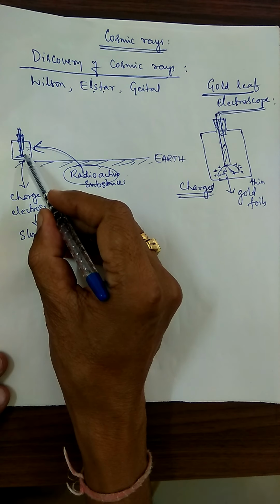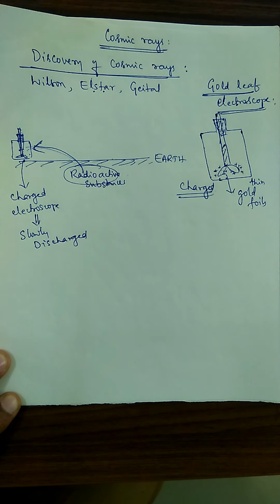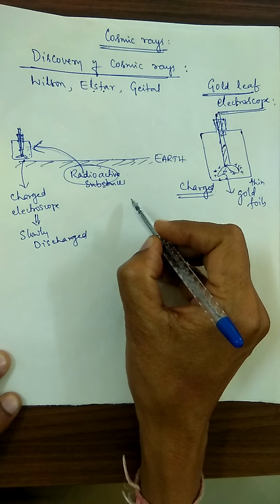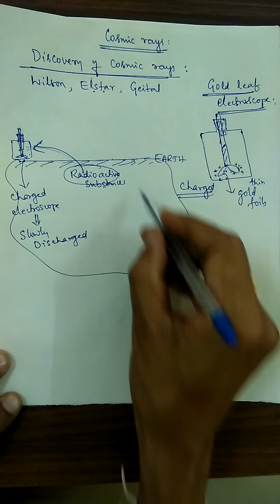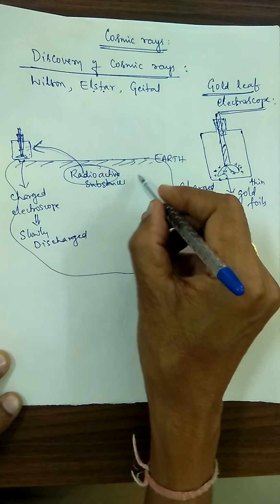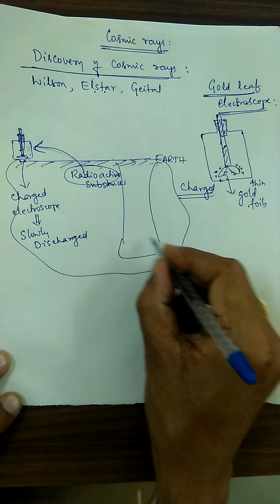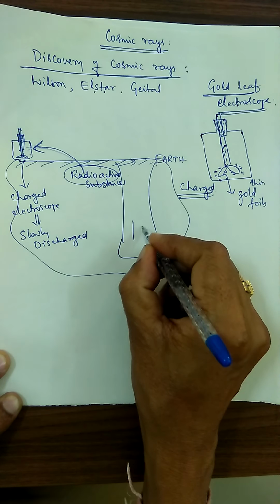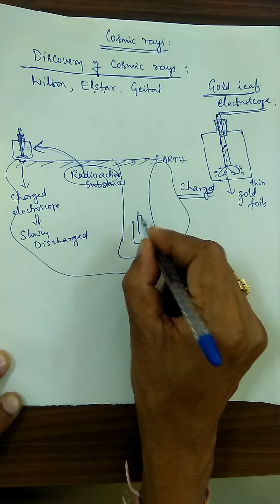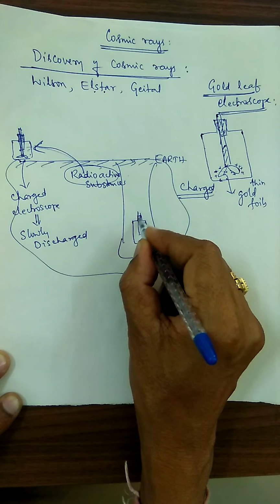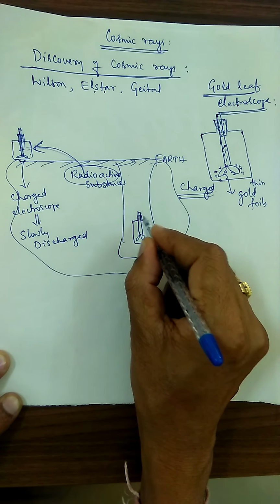They have taken this electroscope inside the Earth crust. Maybe gold mines are there now. If this is the Earth, they have taken this electroscope inside the gold mines here. Inside the Earth crust, they kept a charged electroscope here.